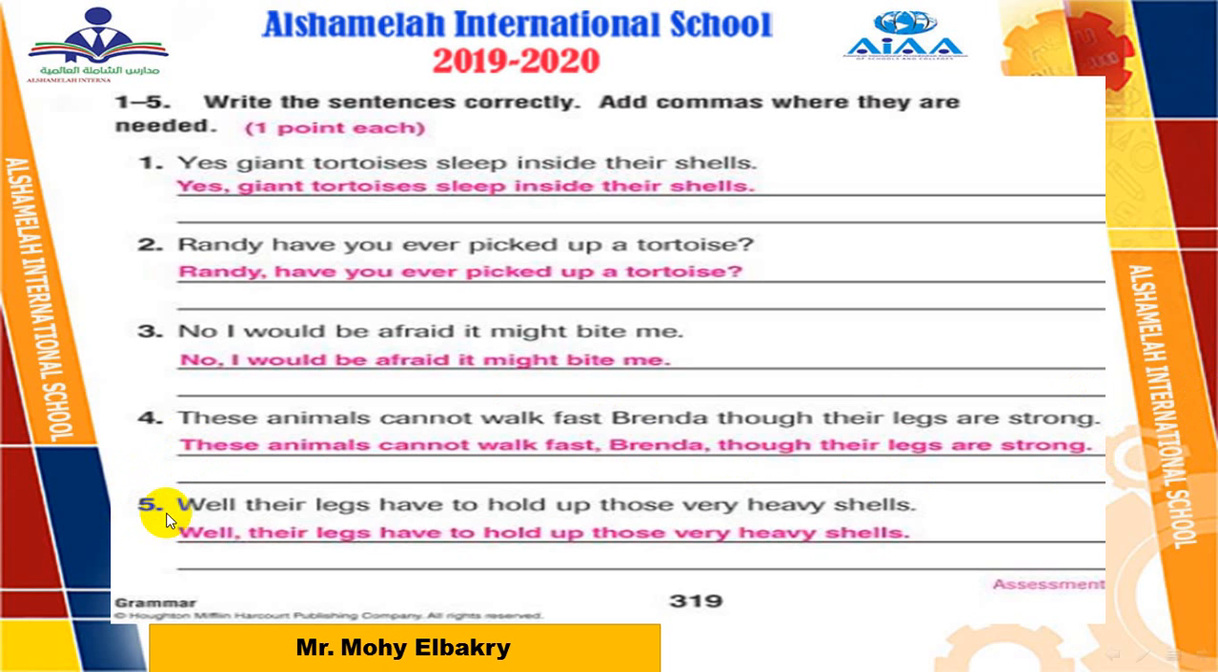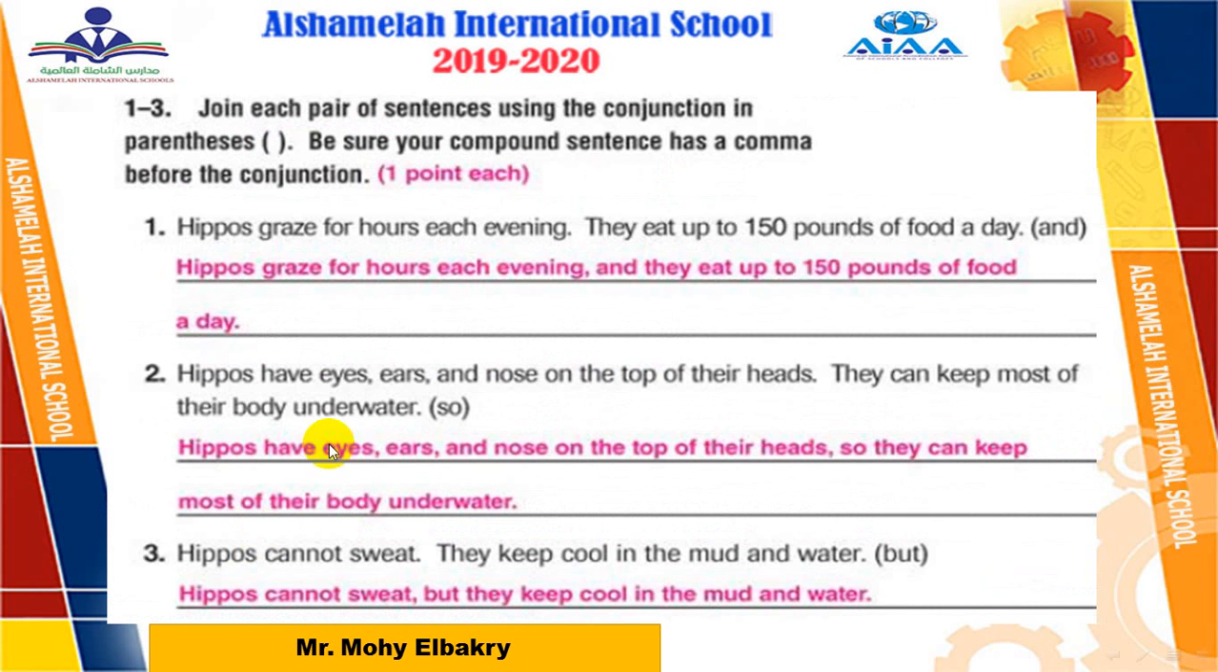The last one, well, their legs have to hold up those very heavy shells. Here we have the word well. After it we add a comma. Okay. The second page, which is 320. Join each pair of sentences using the conjunction in parentheses. Be sure your compound sentence has a comma before the conjunction.